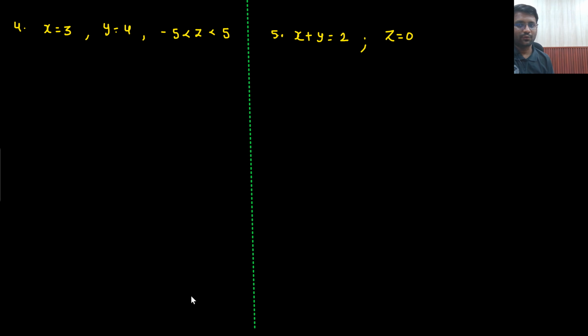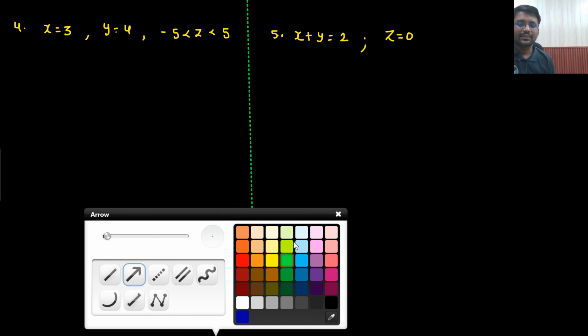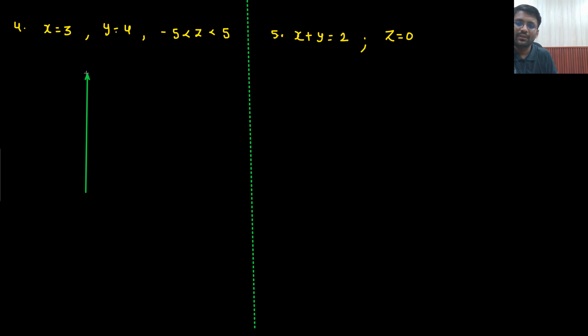X equals 3, y equals 4 and z is going from -5 to 5. What will it represent? It will represent a line or it will represent a surface. What do you think? X is 3, y is 4 and z is going from -5 to 5.